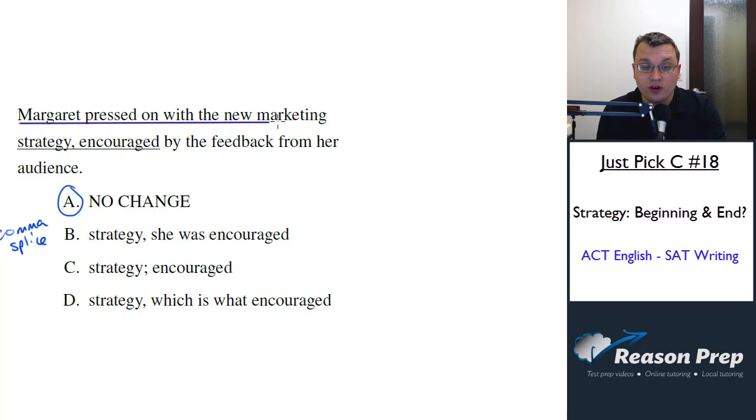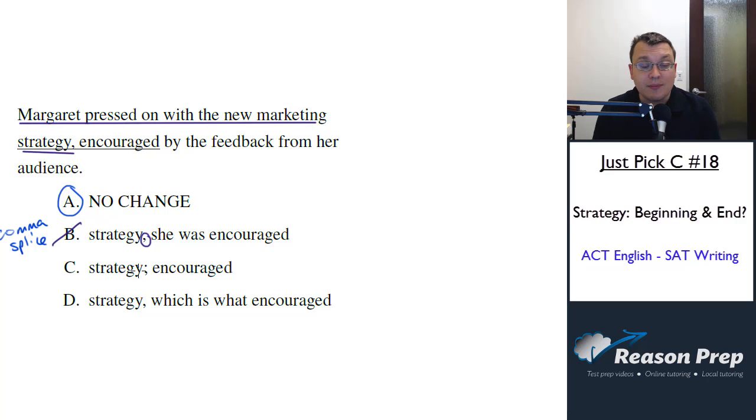So this first sentence is a sentence. Margaret pressed on with the new marketing strategy, period. That could be a complete sentence. And then in B, she was encouraged by the feedback from her audience, would also be a complete sentence. We can't just use a comma to separate two complete sentences. That's no good, no matter how smooth it sounds or how well it flows. It doesn't matter. You have to be able to recognize that that's always wrong and get rid of it.